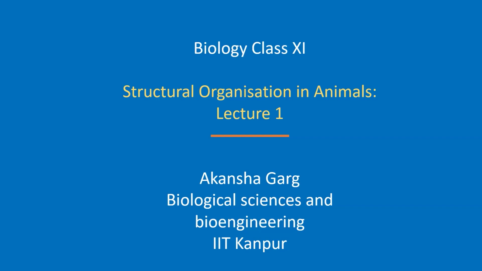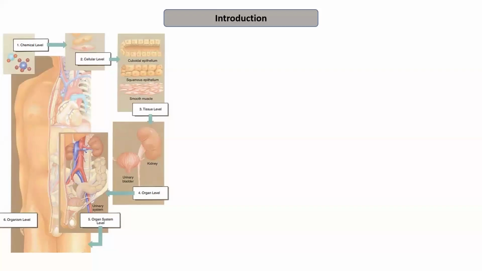And for this, we will first start with the basic introduction of what is the composition or the organization of different structures in any system. So firstly, at any basic level, it is the chemical level. That is, the body is made up of certain chemicals.